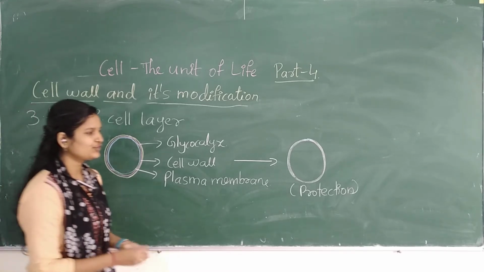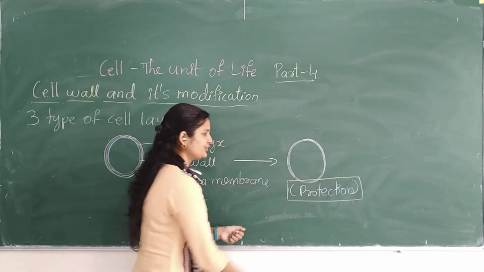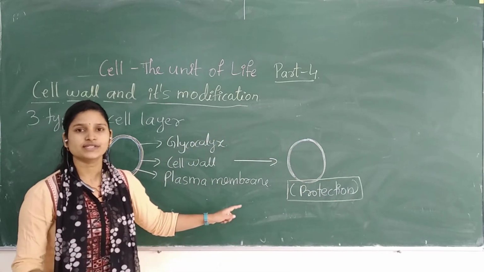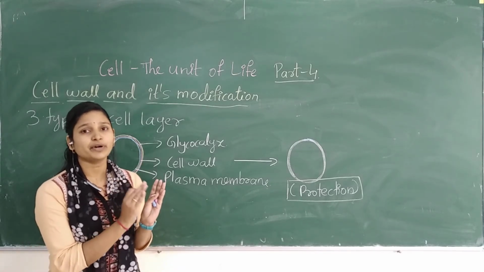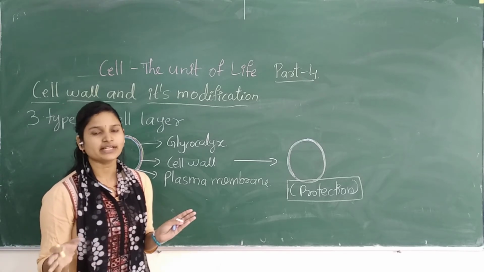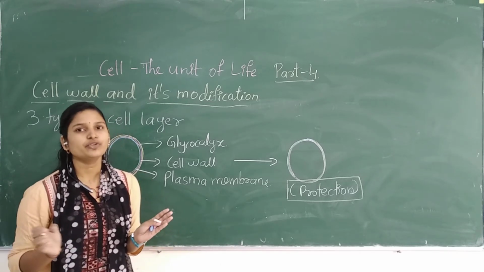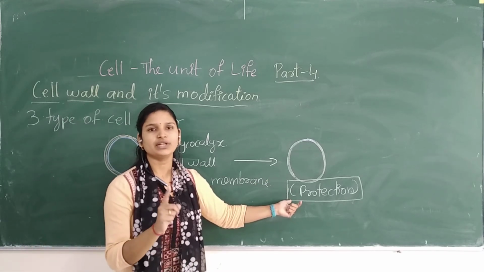I have already told you, for protection, and I have even told you that prokaryotes are single cells. Only that cell will perform all the essential functions. Unlike the animal cell, where we have many different kinds of cells, prokaryotes have only one cell.